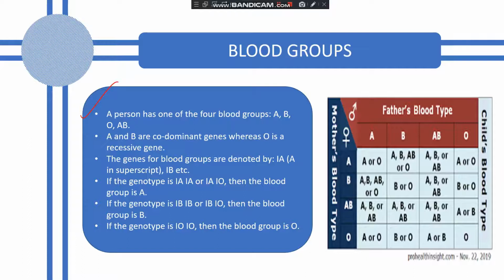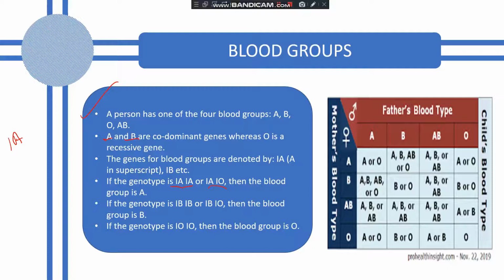Here A and B are the dominant genes. A and B both are the dominant genes, whereas O is a recessive gene. Understood? And the genes for blood group A are denoted by IA. IA means blood group A. So if the person is having blood group A, there are two chances. The genotype of the person can be IA-IA or IA-IO.